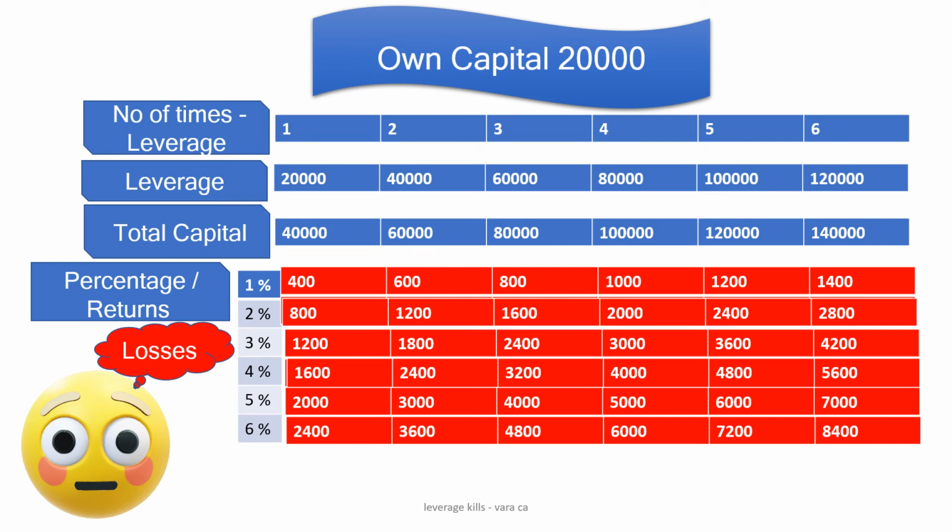I will give you one scenario. Say a trade is taken at 8 times of leverage, that is 1,60,000, and total capital would be 1,80,000, that is 1,60,000 plus 20,000. And on this trade, a 6% loss is incurred. What would be the loss? 10,800. Say another trade is taken and the result is same, unfortunately.